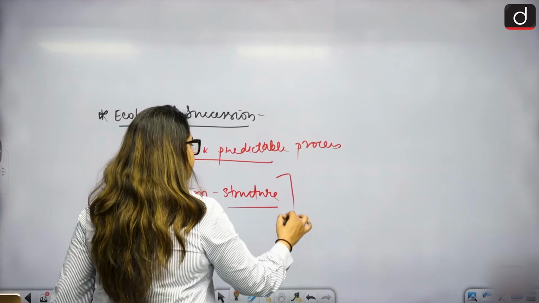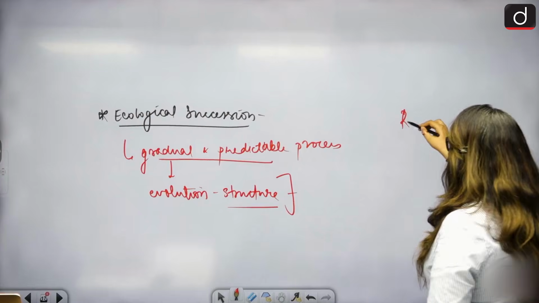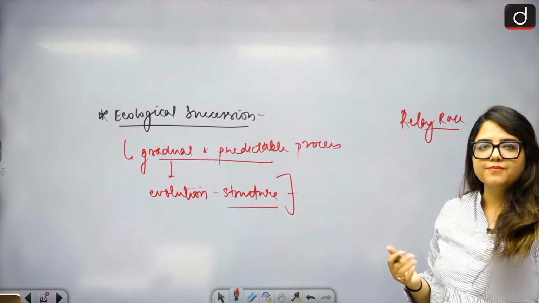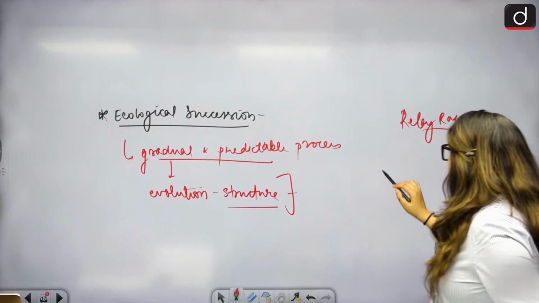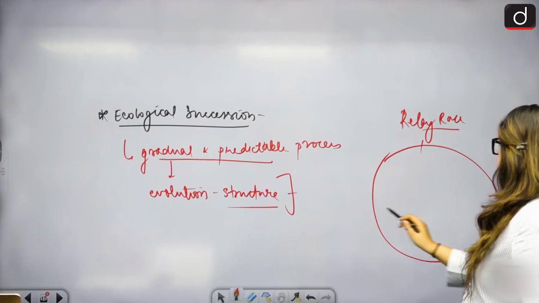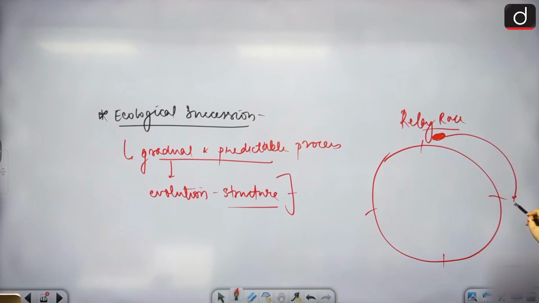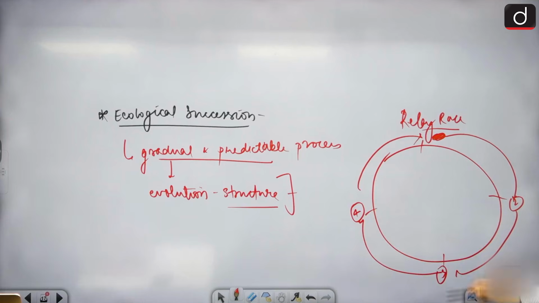Just understand this. I'll give you an example. There is a relay race. Are you familiar with the concept of a relay race? You must have done that in school or college. What happens in a relay race? We have 4 members across the ground. One of them carries the baton to the second member, the second carries it to the third, the third carries it to the fourth, who finally reaches the finish line. If the first one covers ground faster, the second one can go slower. They will be able to adapt.